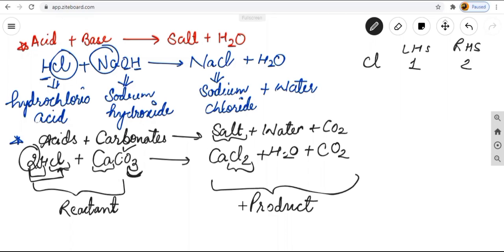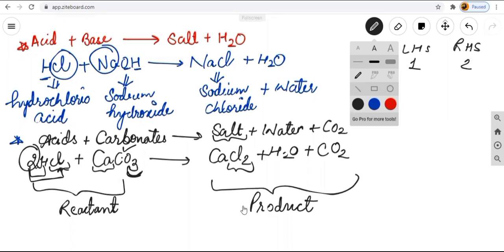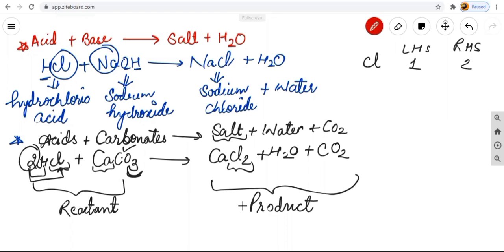When the acid reacts with carbonate, it forms salt plus water plus carbon dioxide. Acid we have taken is HCl. Carbonate we have taken is CaCO3. When they react with each other, it forms salt, which is CaCl2, plus water plus CO2. And firstly, we will have to balance it. So for balancing, we will have to multiply this HCl by 2. I hope I have made myself clear to you.